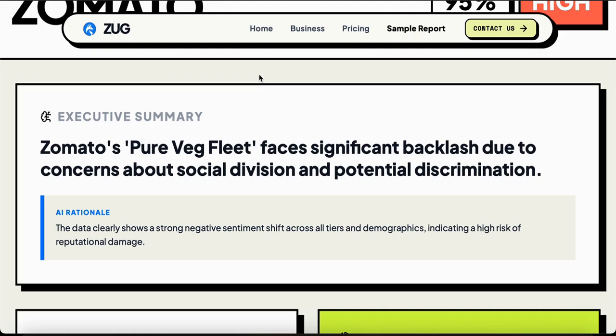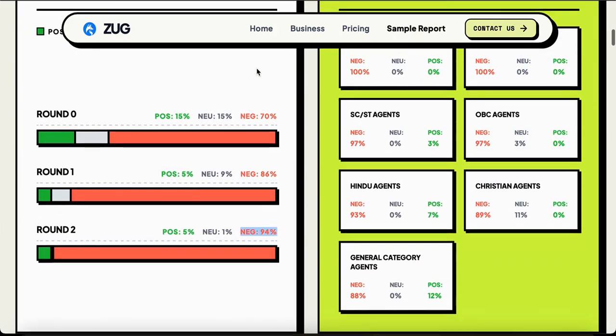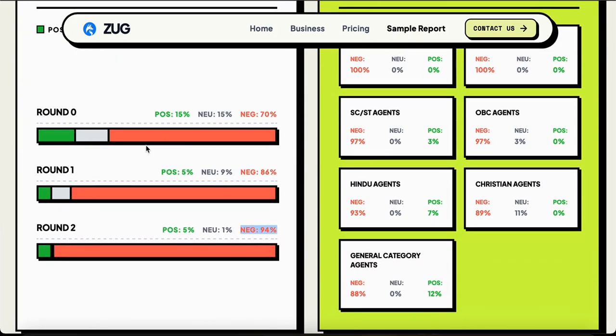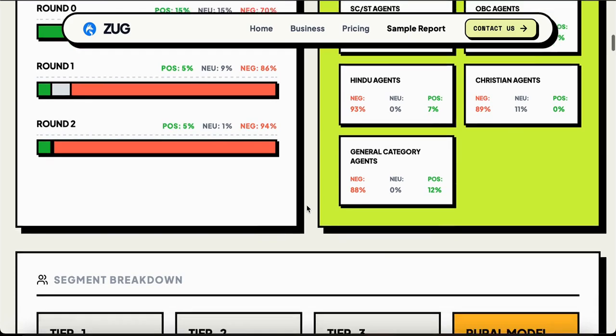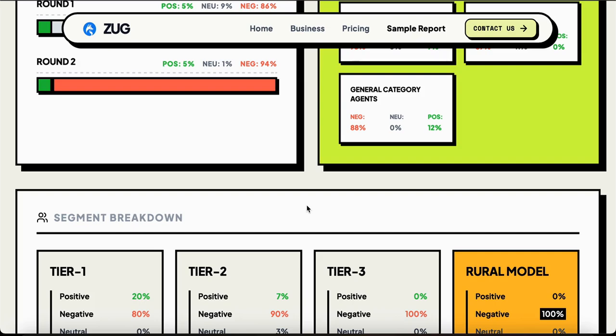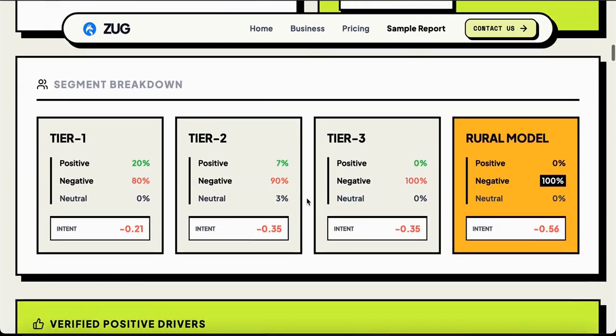But the agents thought like human beings, understanding Indian psychology, psychological and demographic factors, and reacted to it. After completing 3 rounds, the final results were 5% positive and 94% negative. This even played out in real life, as Zomato had to roll back their pure veg green fleet segregation on the roads.